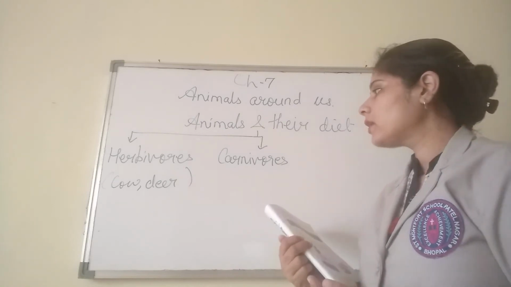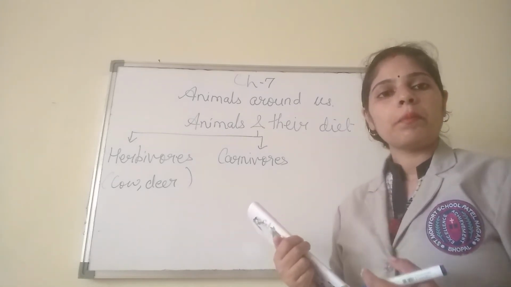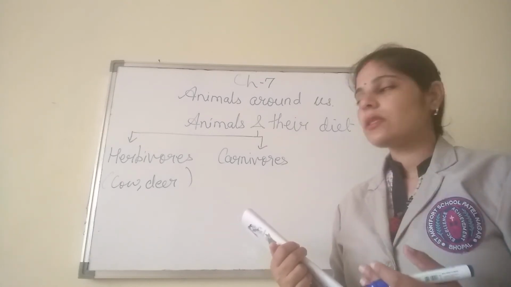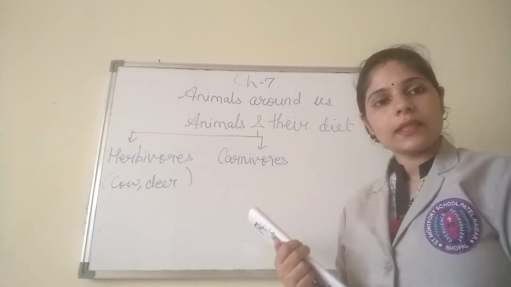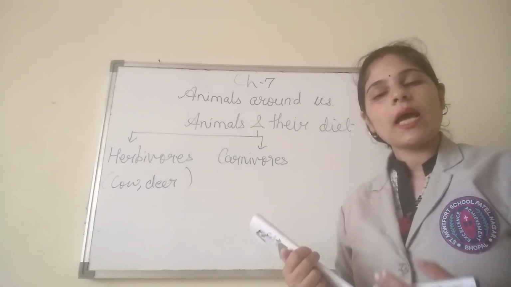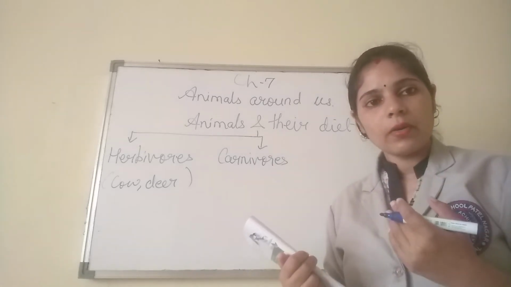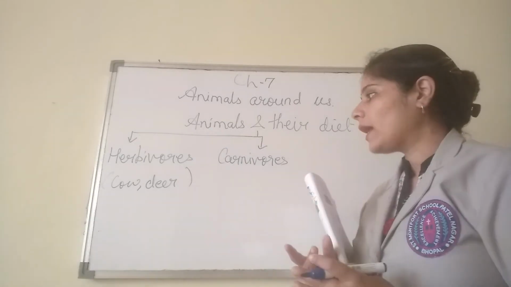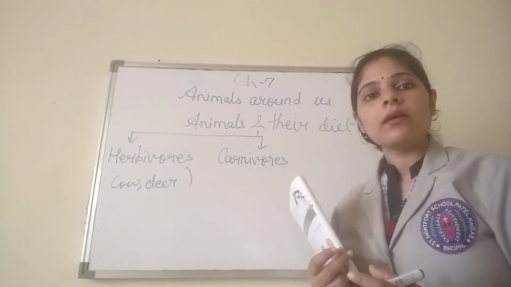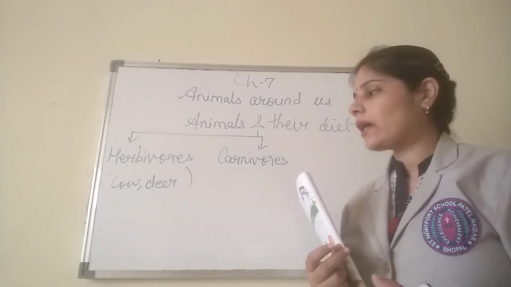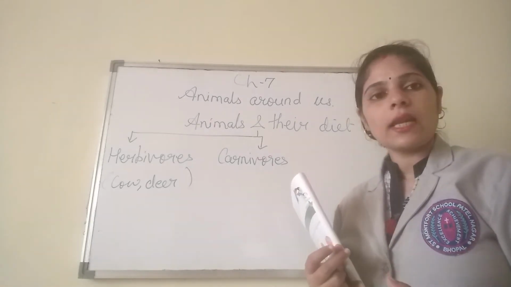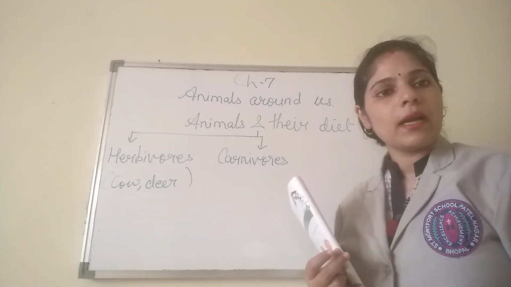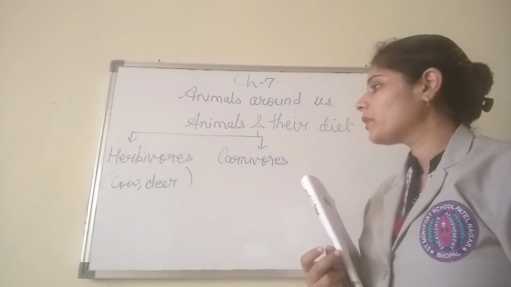Okay, and one more category is there, prey. So what is a predator and what is prey? Predator means the animal which kills and eats the other animal, and prey means the animal which is being killed. Like in Hindi we call them shikari and shikar. Okay, so like your lion would be a predator. That means the lion is killing another animal, and prey would be your deer. So the deer is being killed by the lion.